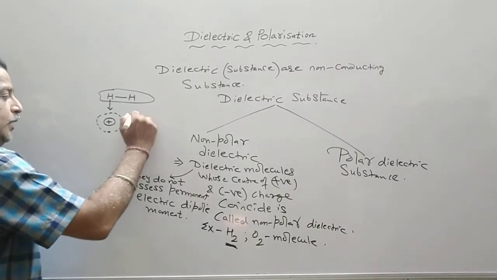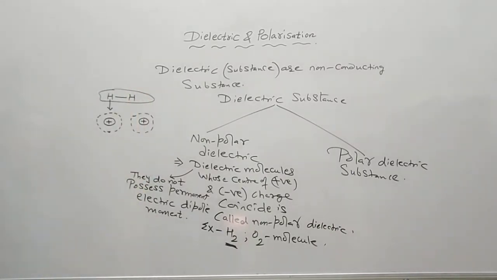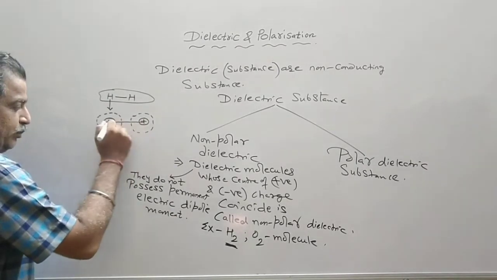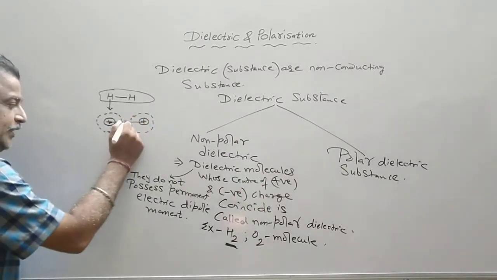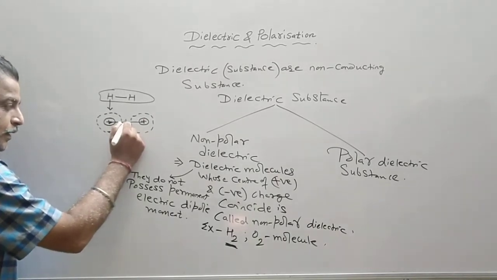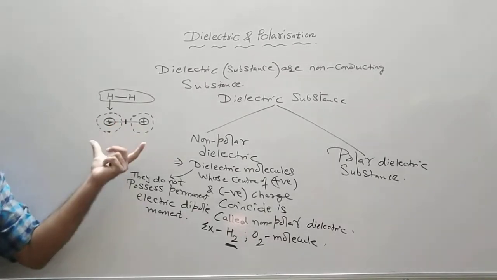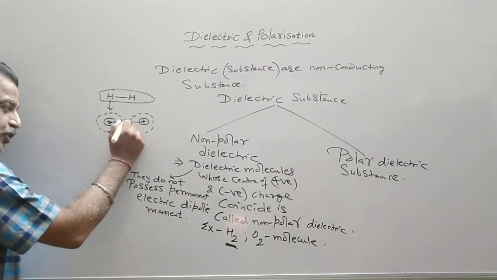This is the nucleus and this is another electron. Now the center of the positive charges will be, say, this point. Similarly, the center of the negative charge, that is the electrons, also comes out to be this point.